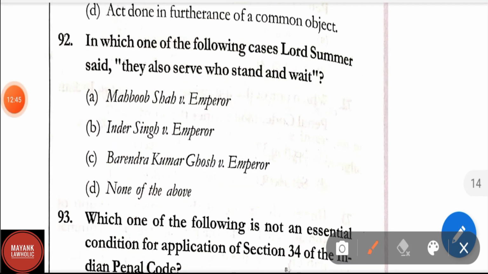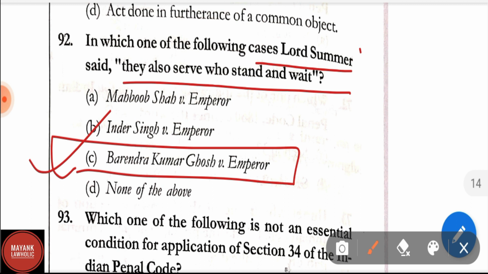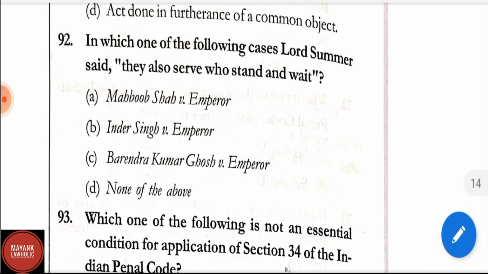Question number 92. In which one of the following cases Lord Summer said, they also serve who stand and wait? Options are Mehboob Shah versus Emperor, Inder Singh versus Emperor, Birendra Kumar Ghosh versus Emperor, and D, none of the above. Correct answer is option C, that is Birendra Kumar Ghosh versus King Emperor. Here Lord Summer said, they also serve who stand and wait.